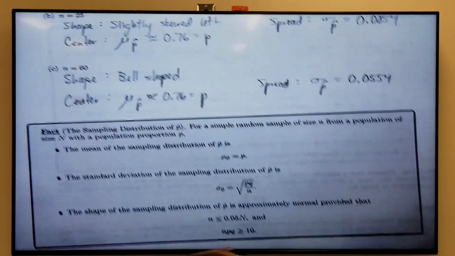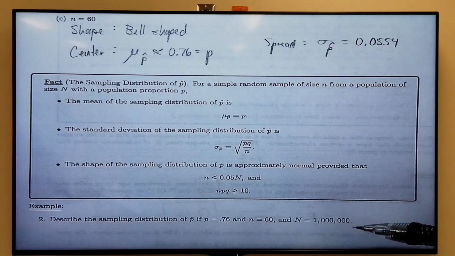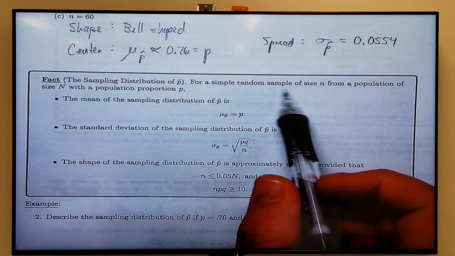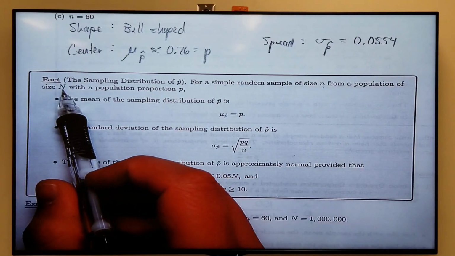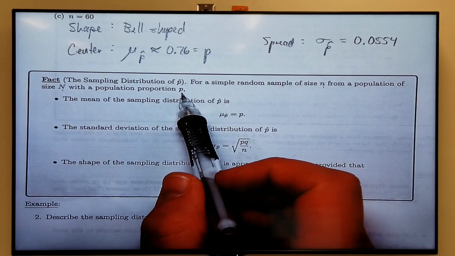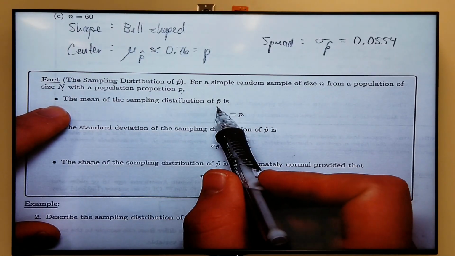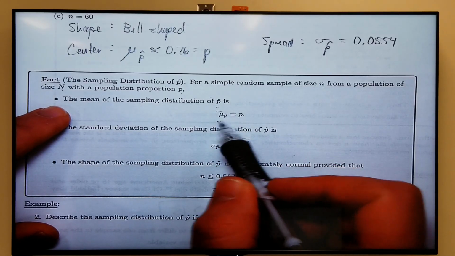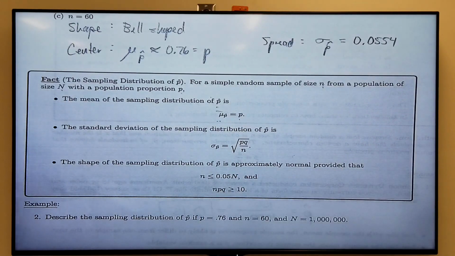So putting those observations together, we end up with this fact here. For a simple random sample of size n, taken from a population of size capital N, with a population proportion p, the mean of the sampling distribution of p hat, mu sub p hat, the average of the sample proportions, is the population proportion, right? Not surprising.